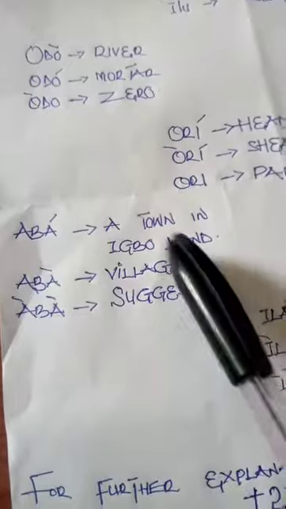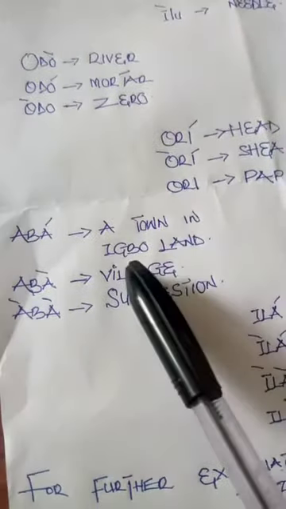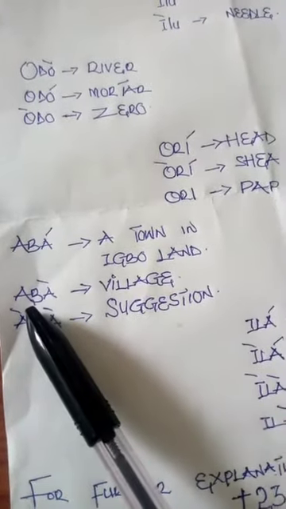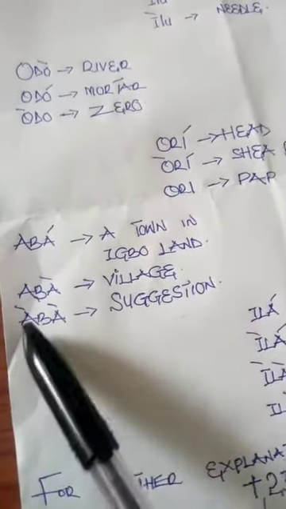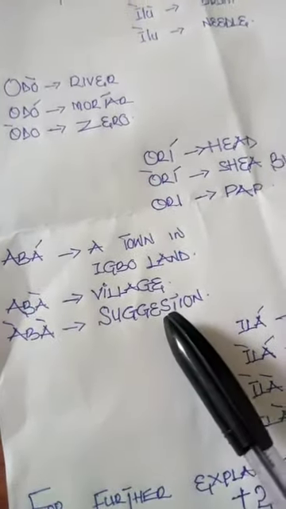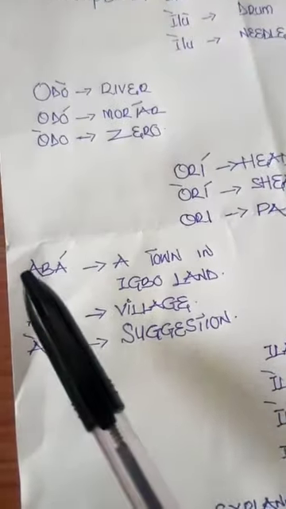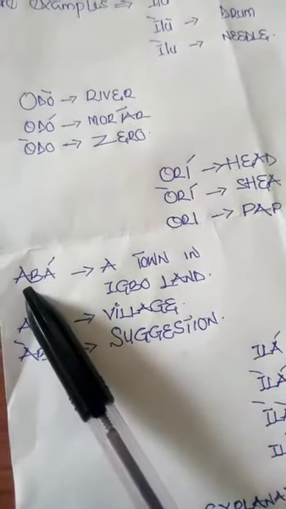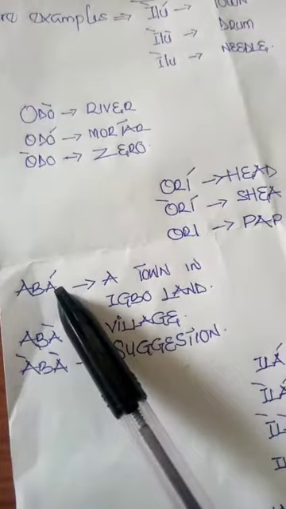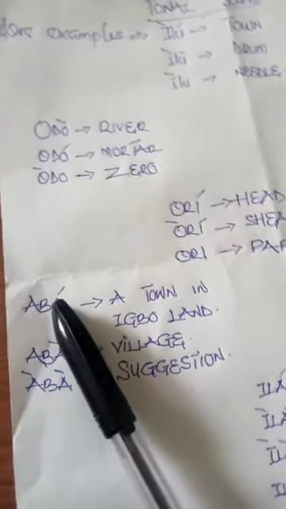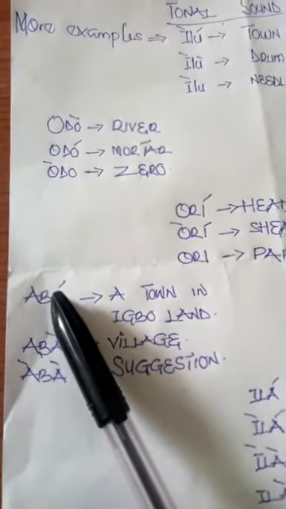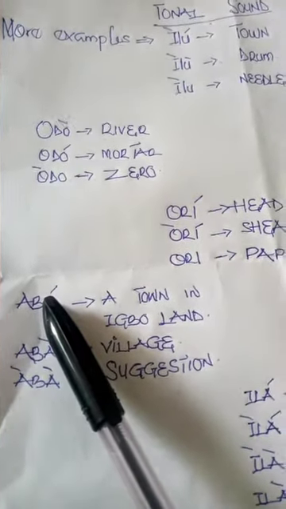Aba. It means what? A town in Igbo land. Another one is aba, village. Another one is aba, suggestion. So let's take a look. This a carries re. This a carries mi. We've said earlier that consonants do not carry any sign in the Yoruba language. It's not possible.